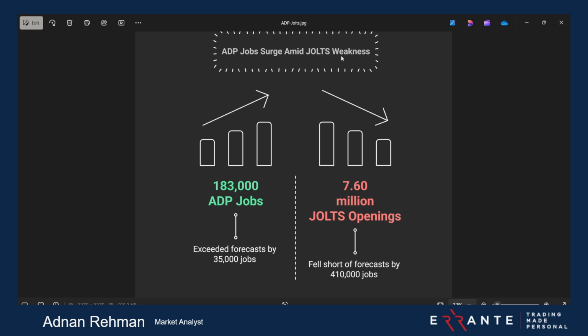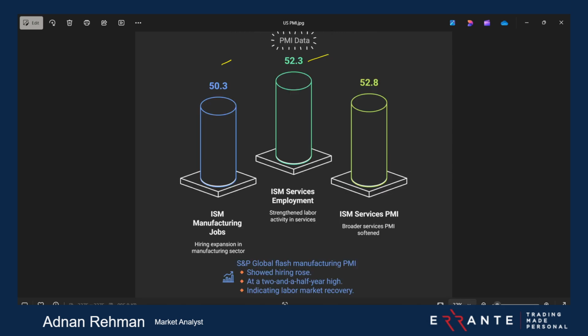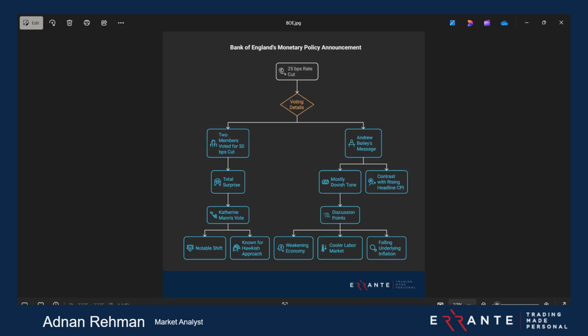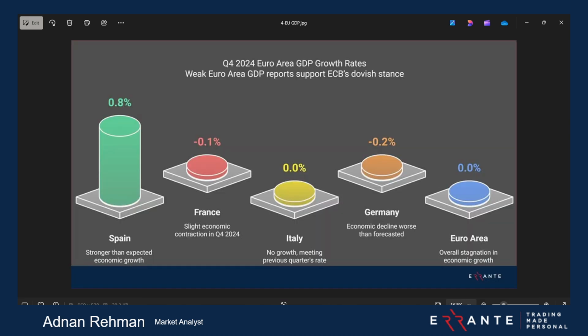Okay, for the analysis, we need to discuss a couple of fundamentals. That is the ADP, the JOLTS data, and then we will go towards the ISM PMIs, the employment sector. And then we will look at what happened with the previous NFP, what were the readings, what is expected. And then we will see what pairs we can have our USD connected with, in terms of a stronger USD or a weaker USD.